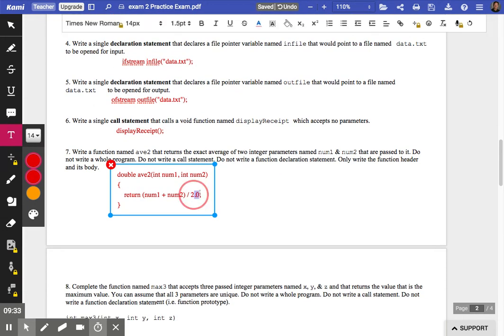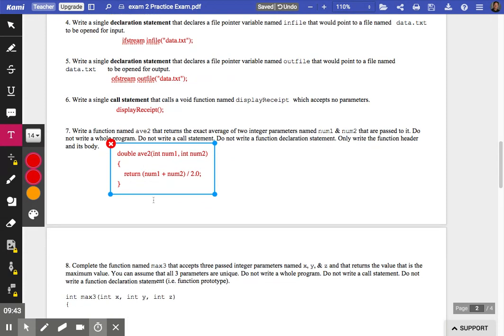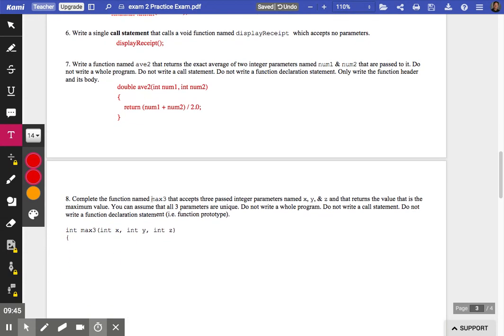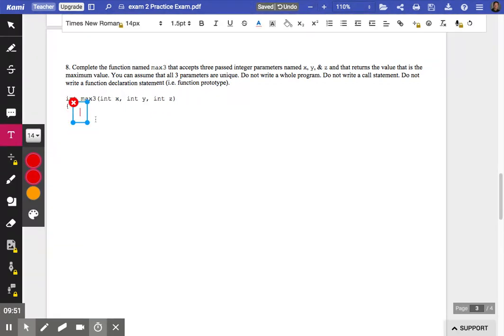There are other ways to do this using local variables if you want to break it up into more lines of code, but this is perfectly fine, especially for a test where you don't have a lot of time to write out a lot of code. Number 8, I gave you the function header. You just have to write the body of the function. We could do that in one line of code.